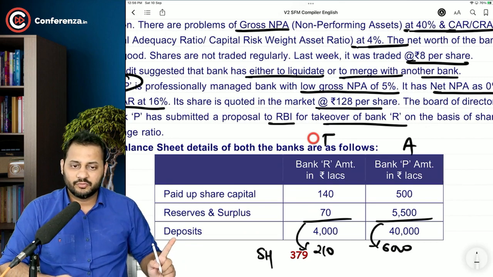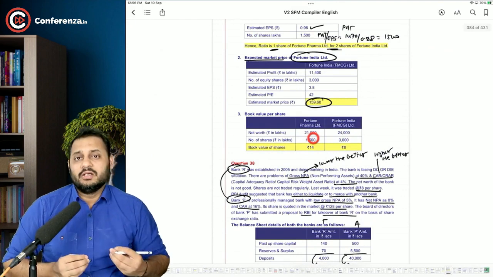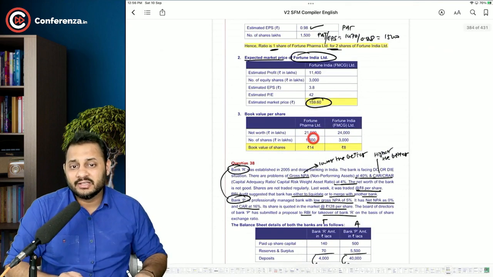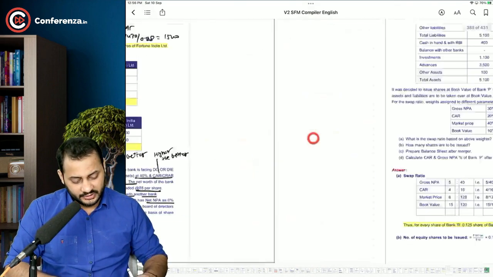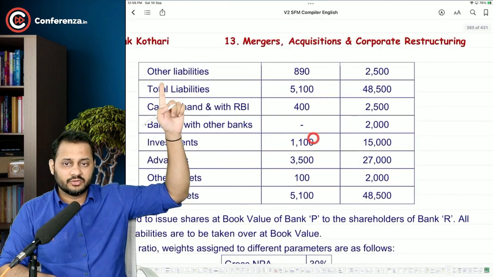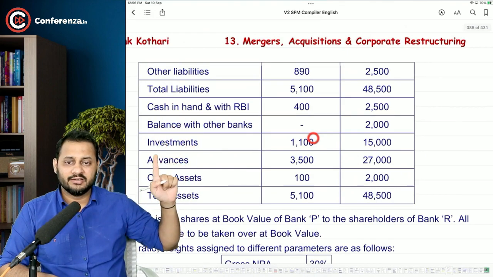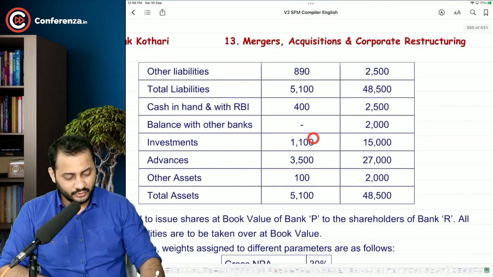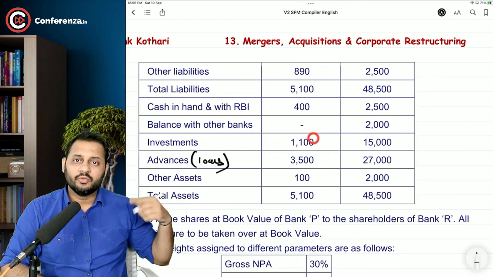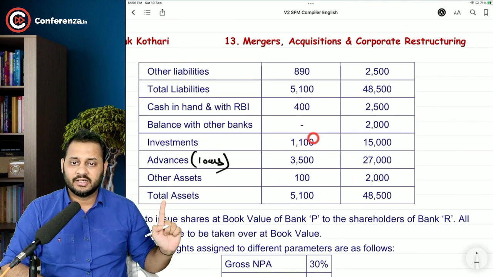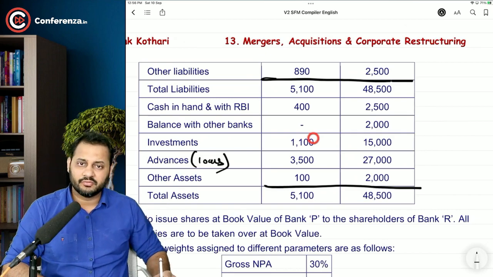Deposits of both the companies are 4,000 and 40,000. This deposit means the normal public who has deposited their money in the saving account. So that's a liability of the bank. Deposits 4,000 and 40,000. Then other liabilities 890, 2,500. Total liabilities, cash in hand with RBI, balance with other banks, investment, and advances. Have a look. Advances means the loans given to the borrowers, other assets and total assets. So this is 5,148 and 500.